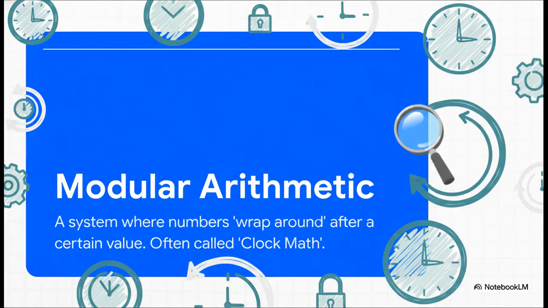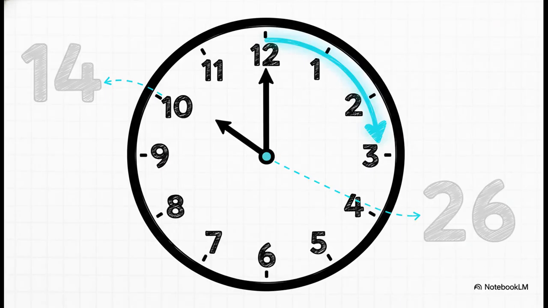So to actually build our lock, we need one more tool from our mathematical toolkit. It's called modular arithmetic, but don't worry, you can just think of it as clock math. See, instead of a number line that goes on forever and ever, we're going to work inside a closed loop, where the numbers just wrap around, exactly like the hours on a clock. For example, on a 12-hour clock, 14 o'clock is really just 2 o'clock. In clock math, we'd say 14 is the same as 2.